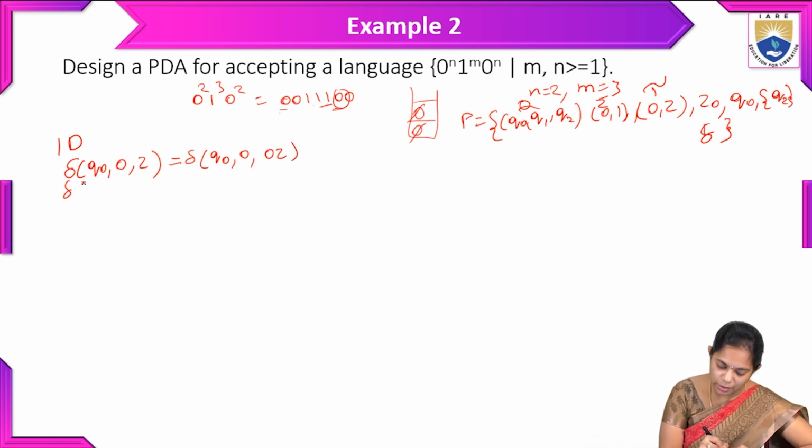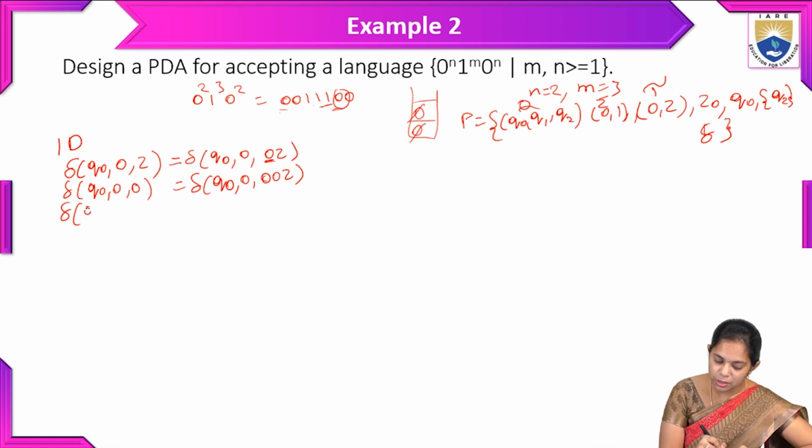Again for this input string we take Q naught, 0. Again 0 appears, and the top of the stack symbol is 0, and we are not changing the input value, so 0 0 Z.